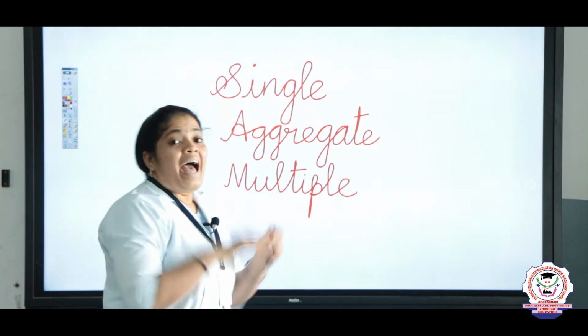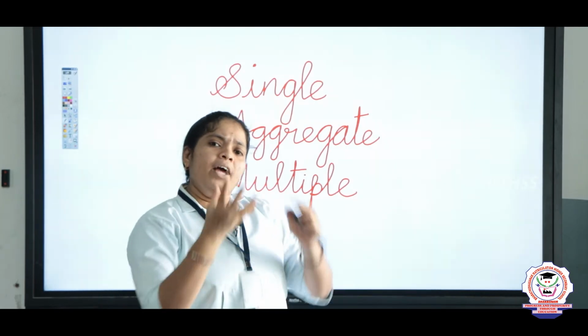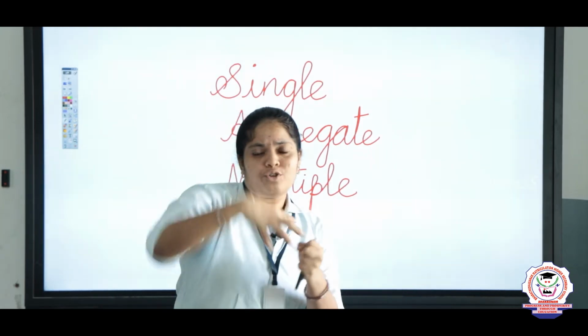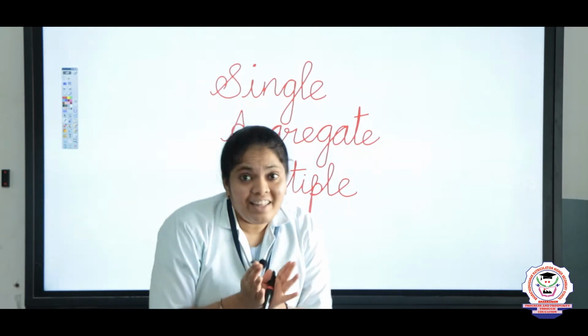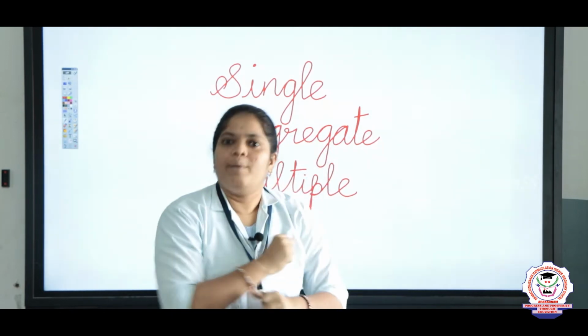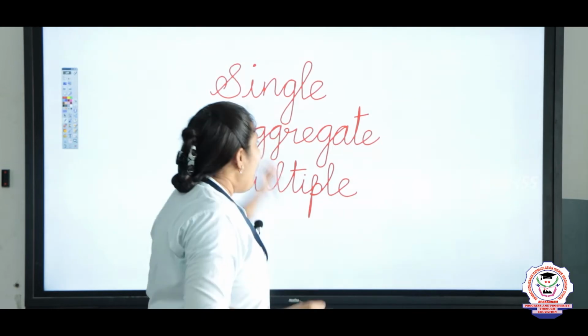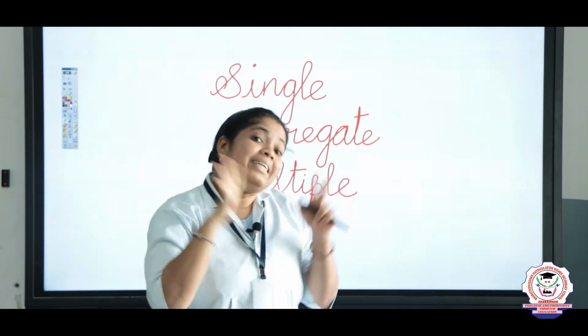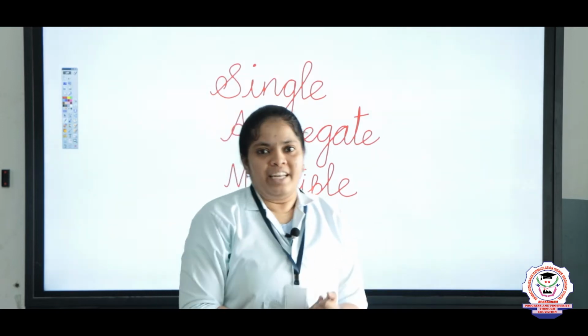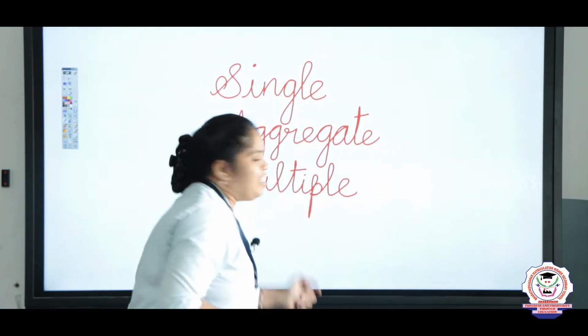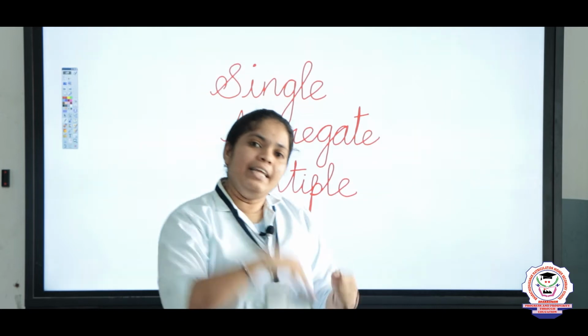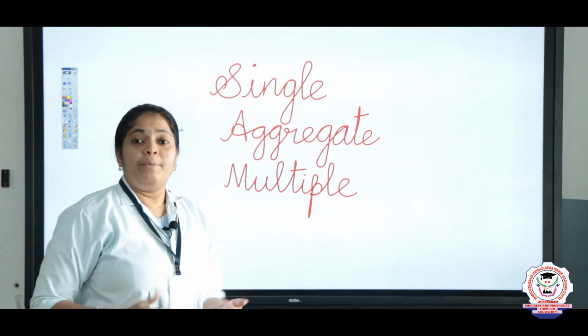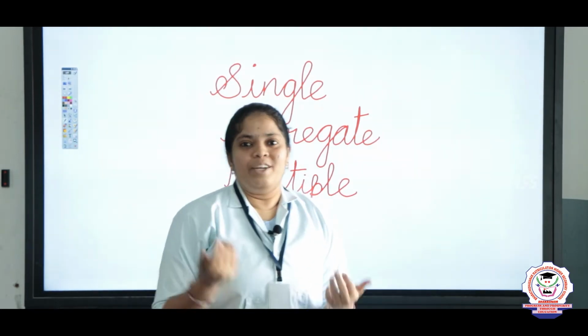And next is aggregate. Aggregate is nothing but a flower with many parts, multiples. From that we get one fruit, so it is an aggregate. And multiple is nothing but only one flower but it gives many fruits. So it will come under multiples. And not only that, we can also divide fruits into dry fruits.